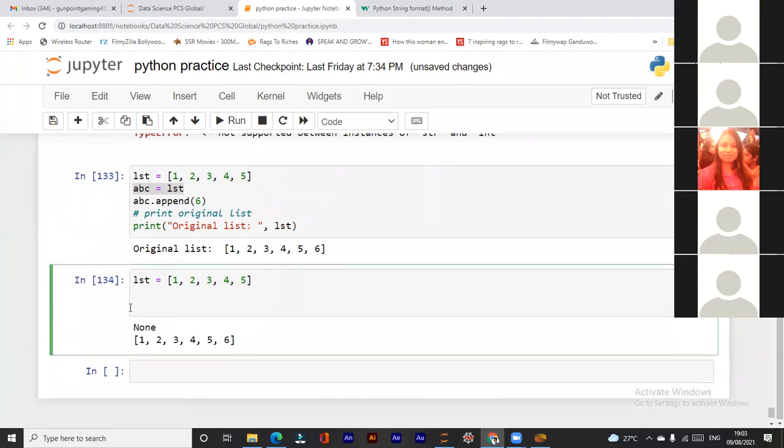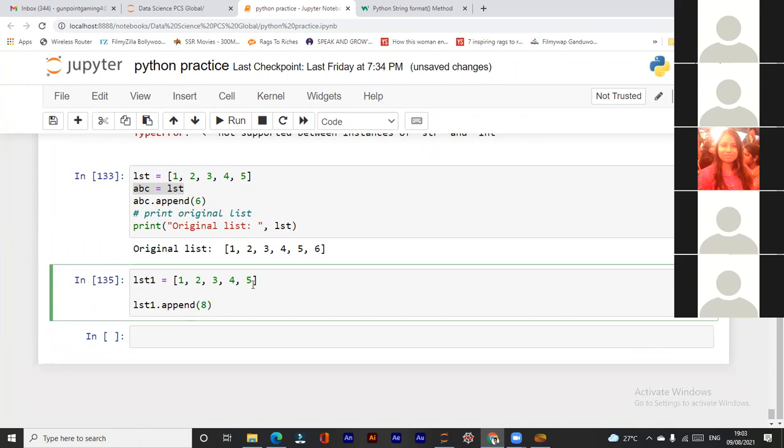Oh, it is being performed from above. One minute. Now lst1 dot append 8. Okay.